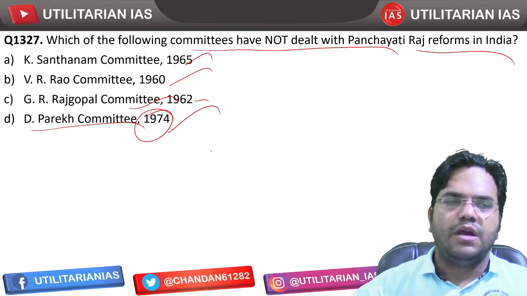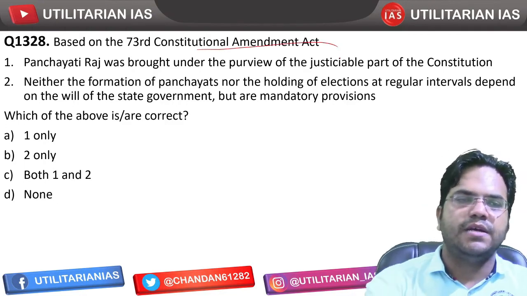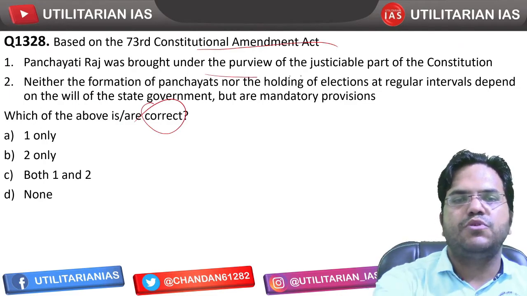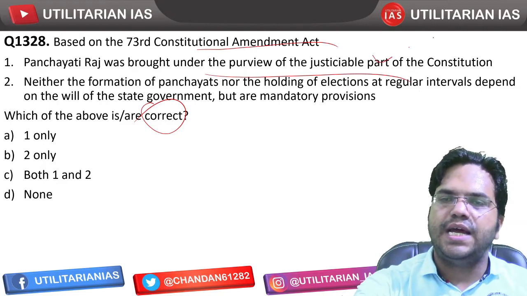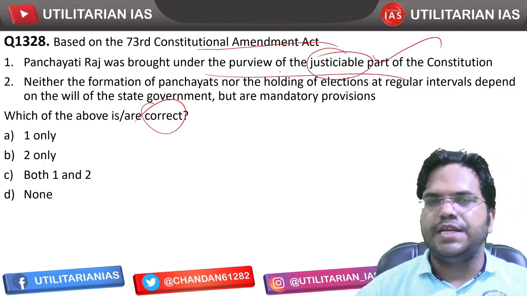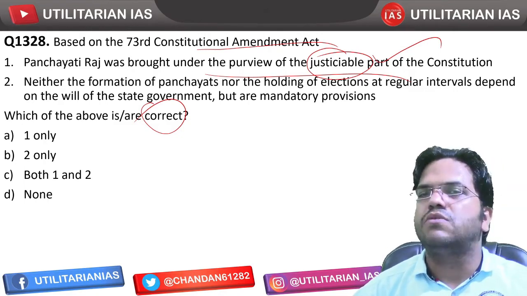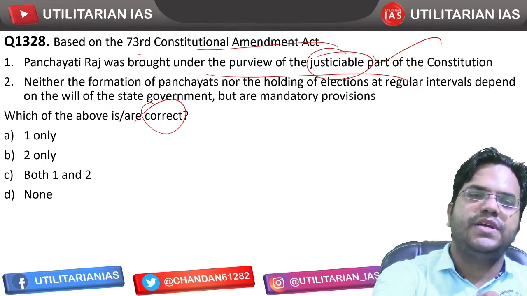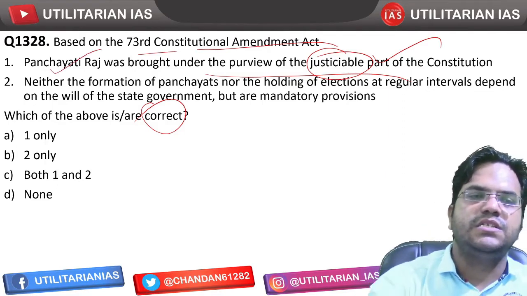So D is going to be the right answer. Next question, based on 73rd Constitutional Amendment Act, two statements have been given and we have to tell the correct statement. Panchayati Raj was brought under purview of justiciable part of the constitution. So that's correct. Now this justiciability you should not compare with the justiciability of Part 3 of the Indian Constitution. This simply means whether the constitutional status was given or not. So constitutional status from the 73rd Constitutional Amendment was given to the Panchayati Raj institutions.